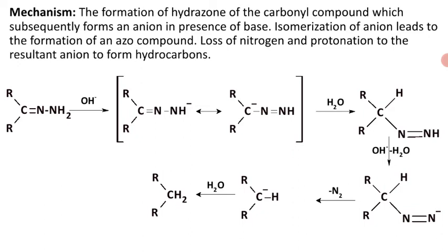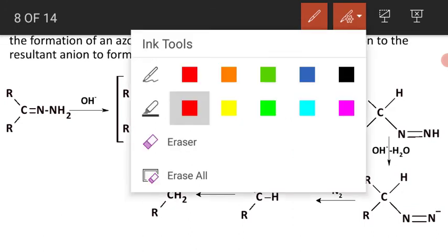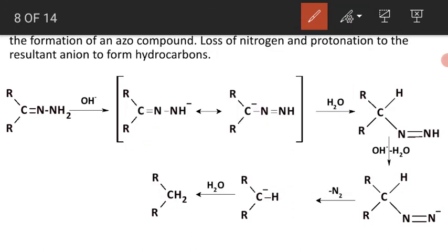Since this reaction is carried out in the basic medium, we know that when an aldehyde or ketone is reacted with hydrazine, hydrazone is formed. So this is hydrazone, formed with the elimination of a water molecule.